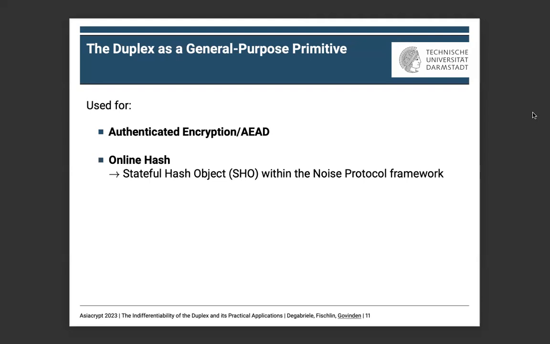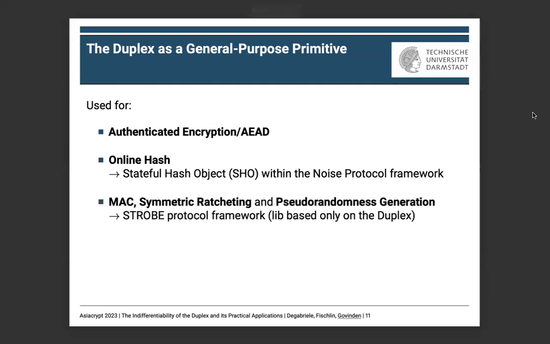This is used in the Noise protocol framework, for example. Other examples of applications are MAC, symmetric ratcheting, and pseudo-randomness generation. And all this functionality is implemented in the STROBE protocol framework, which is a library based only on the duplex.